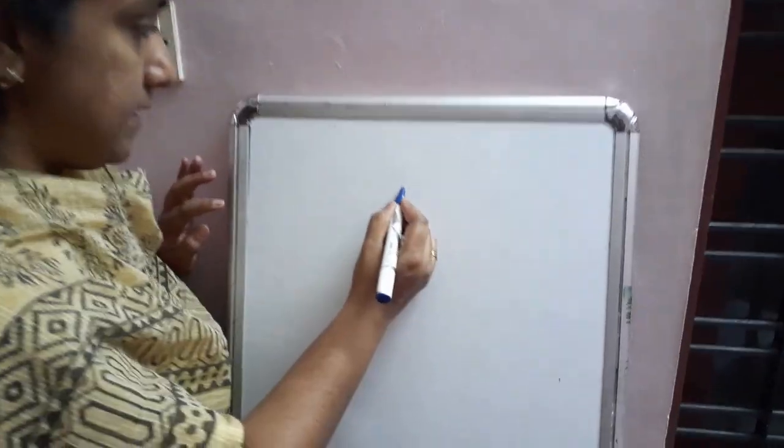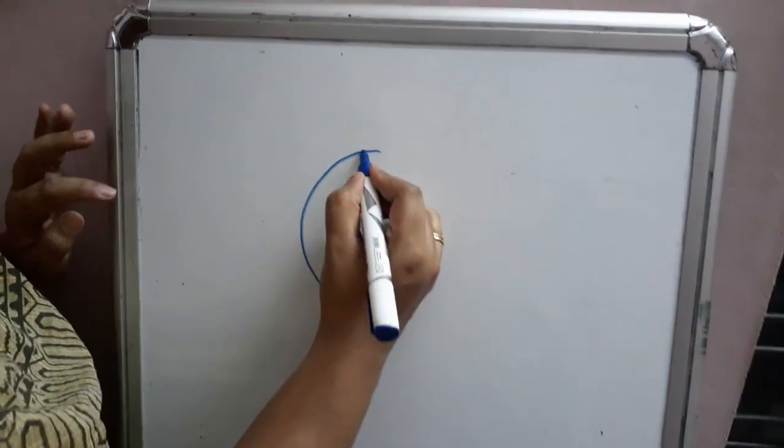When we are learning about heredity, the most important thing we should know is the chromosome. Without chromosomes, we cannot learn heredity. So let's see what a chromosome is, where it is seen and how it functions. Suppose this is a cell.